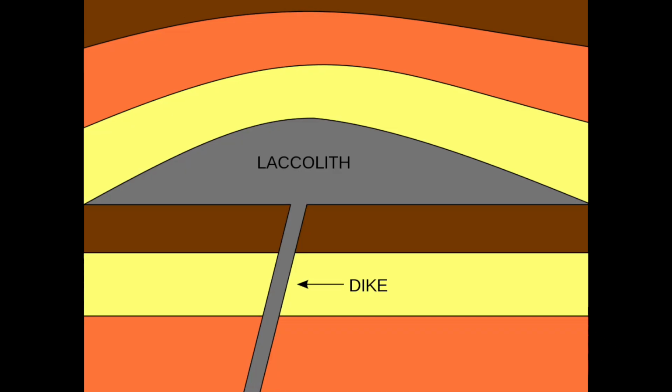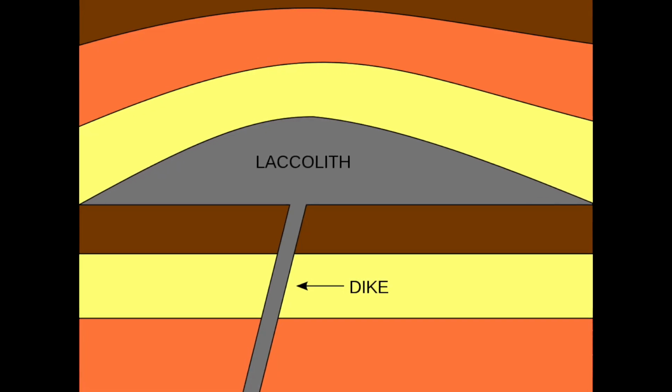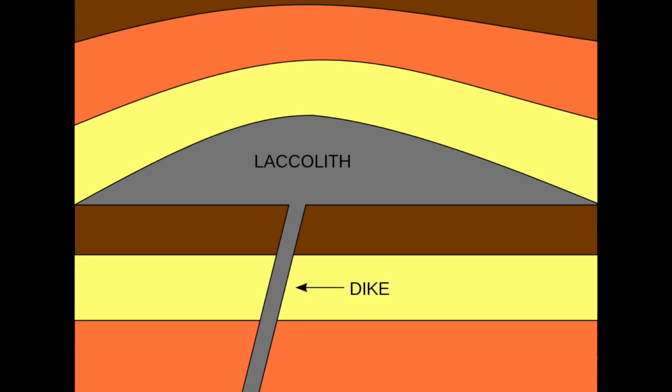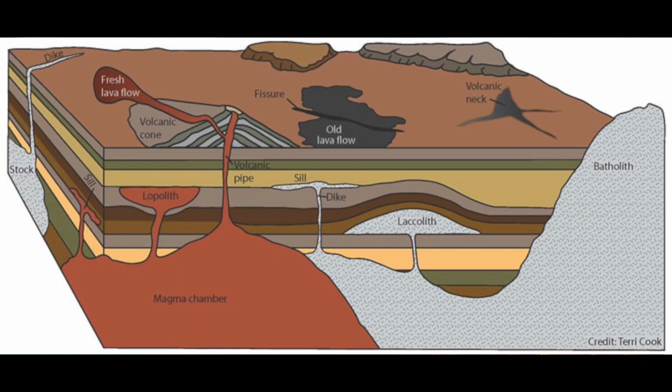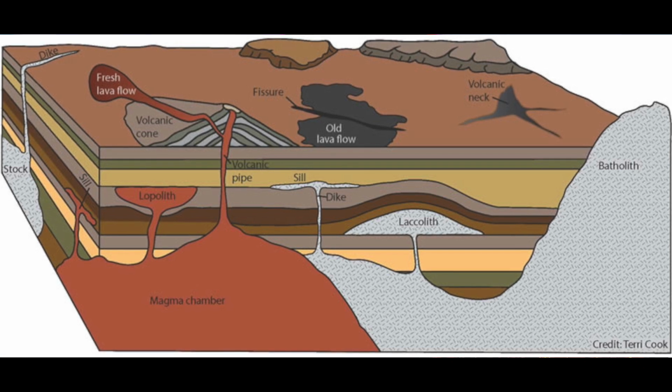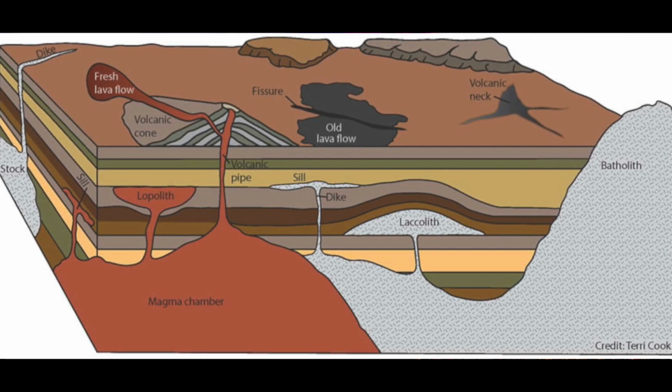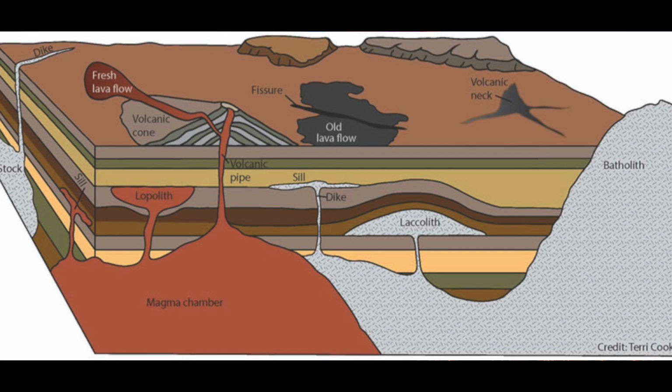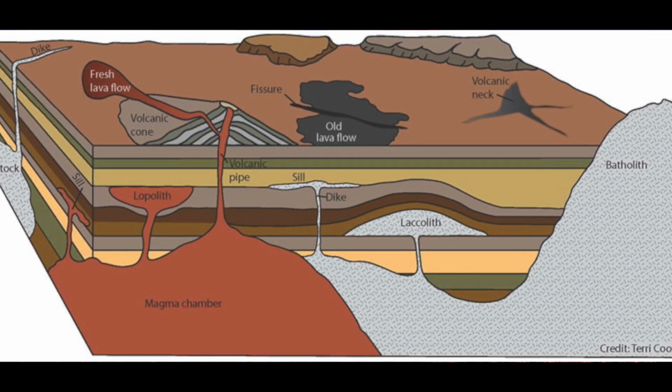Laccoliths. Sometimes lava intrusion pushes the sedimentary rocks upwards from below and forms a dome-shaped feature below the surface. Such dome-shaped intrusions of lava are called laccoliths. They vary greatly in extent and thickness. On exposure to the surface, they appear in the form of low dome-shaped hills.